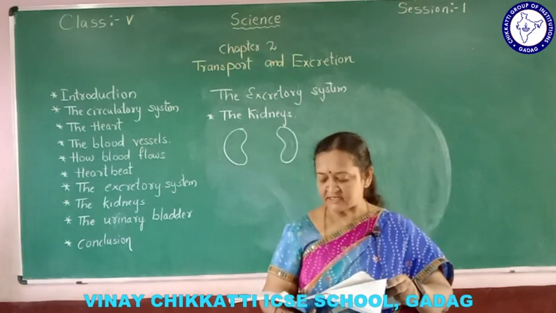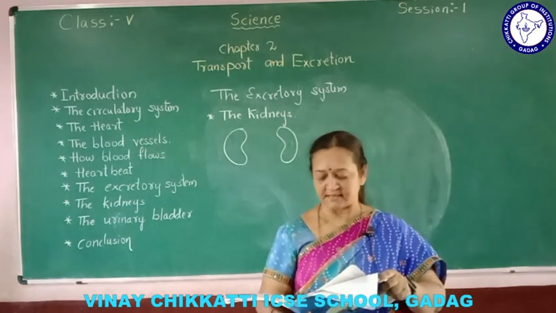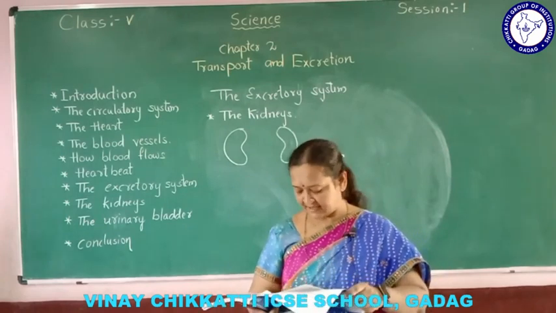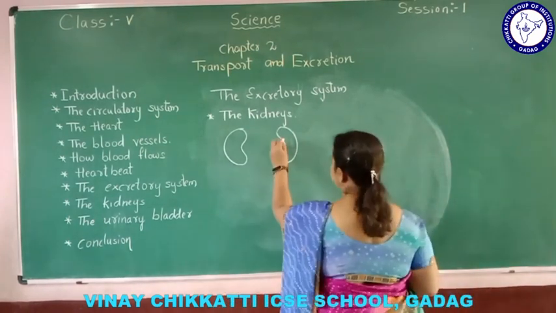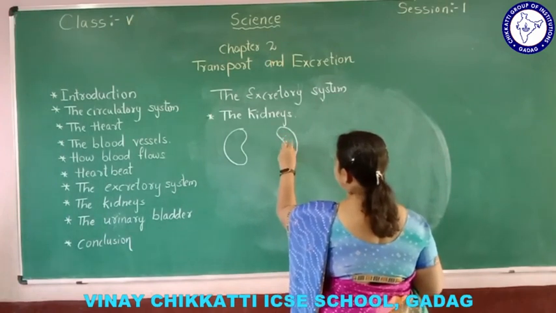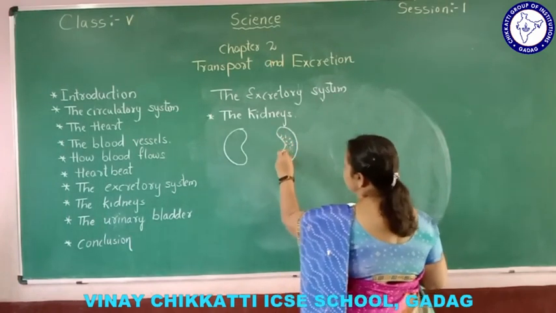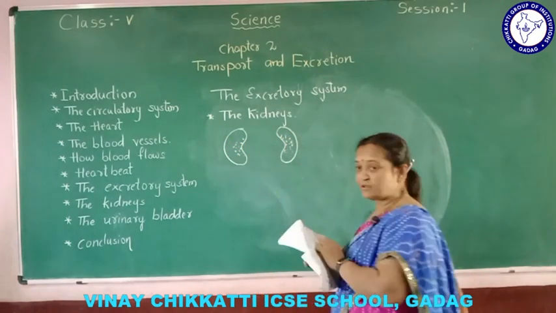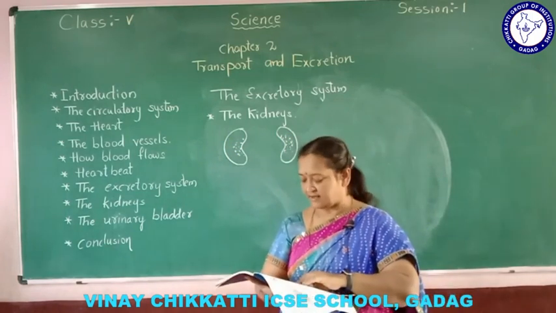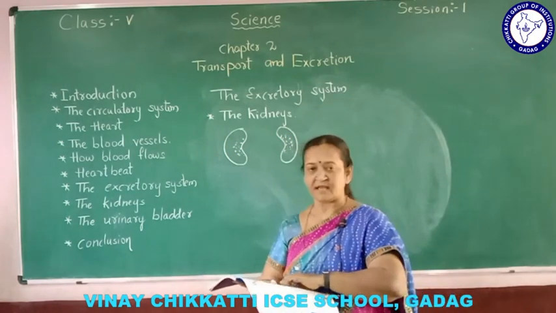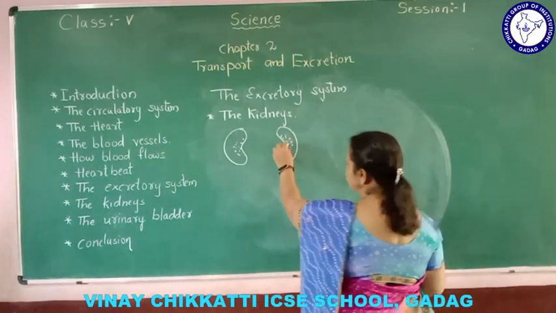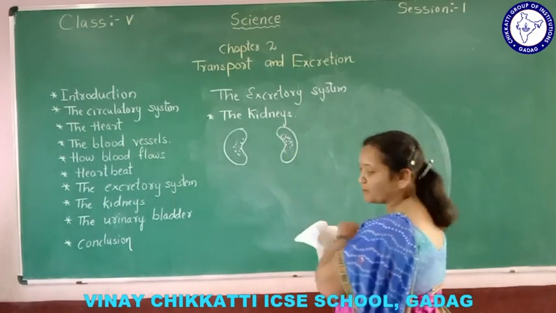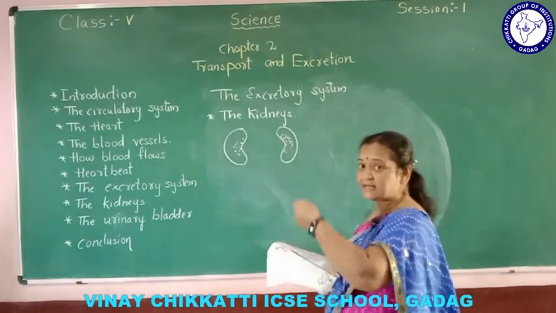Blood carries waste from all over the body to the kidneys. There are many millions of tiny filters inside the kidneys. Inside the kidneys we have very small, very tiny filters. When impure blood from throughout the body is carried to the kidneys, these strain out waste from the blood. They carry out waste products from the blood. Means blood is strained here.